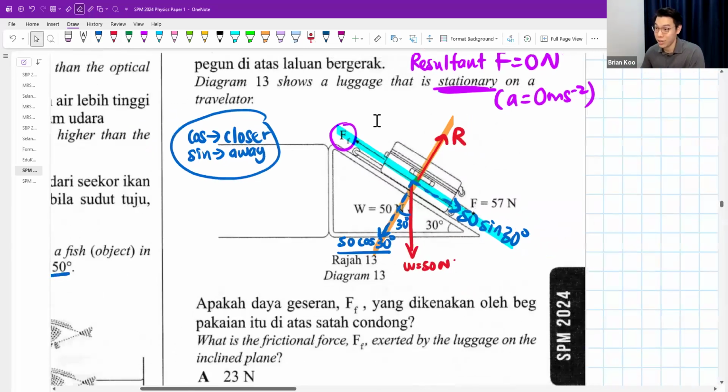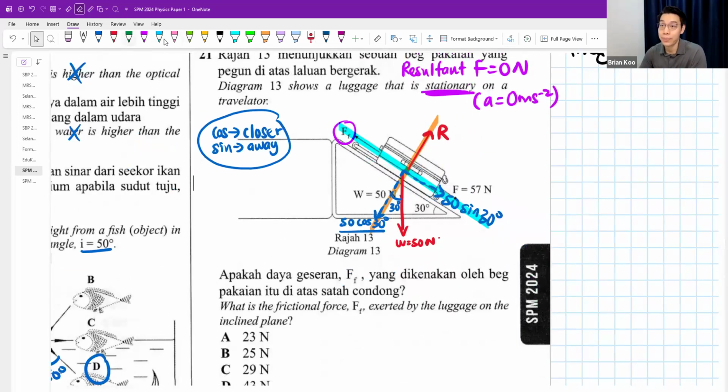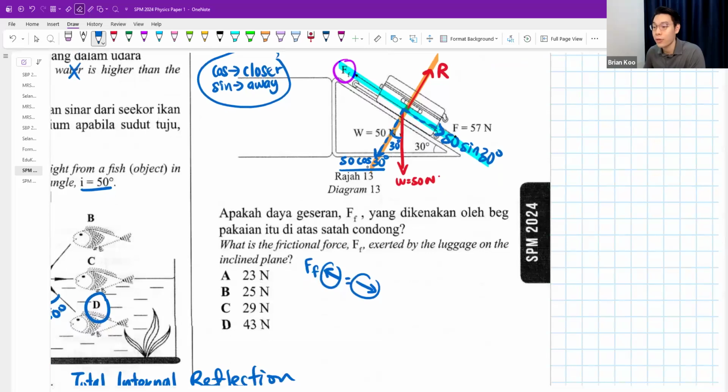And because it is stationary, it means that the force pointing this way must be equal to the force pointing this way. So by right, your frictional force is equal to the 50 sine 30. And then you will notice there is a 57 Newtons just sitting down there. So we by right also need to add all the forces in that direction. And so we're going to get 50 sine 30 as 25. And this is 57.